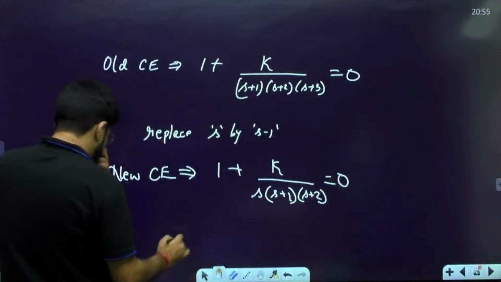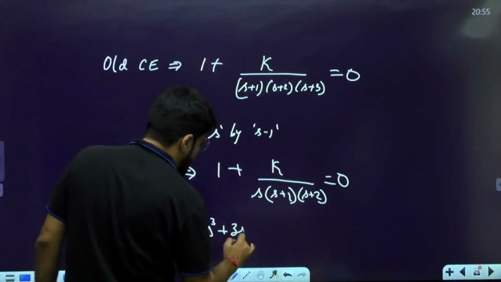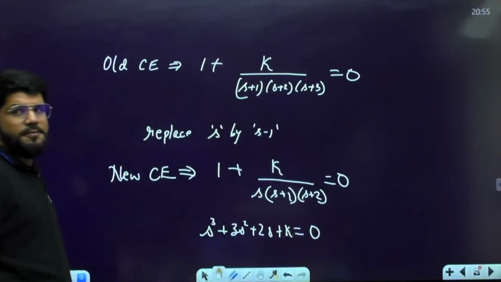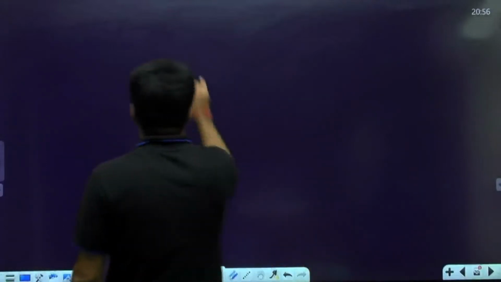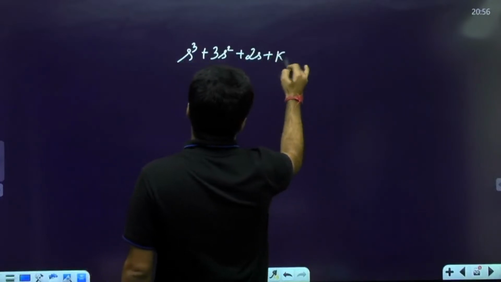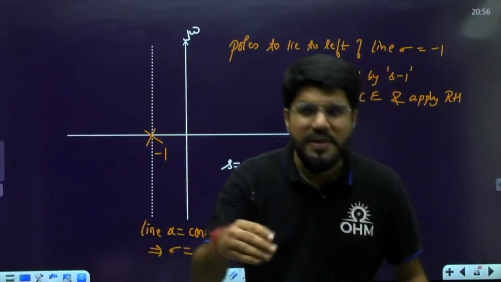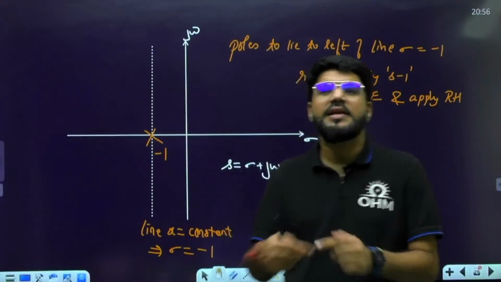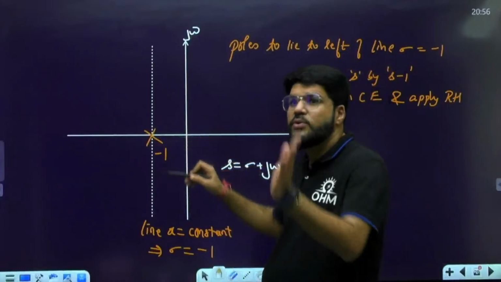Simplifying, I get s cube plus 3s square plus 2s plus K equal to 0. Now why do I ask you to do Routh Hurwitz analysis? When you replace s by s minus 1, mathematically it means the poles are being shifted 1 unit right.